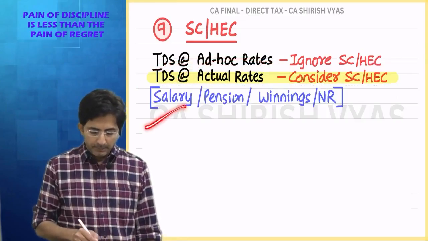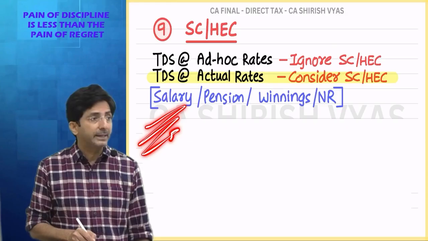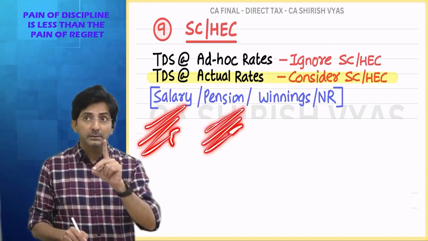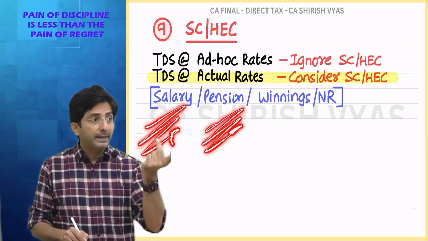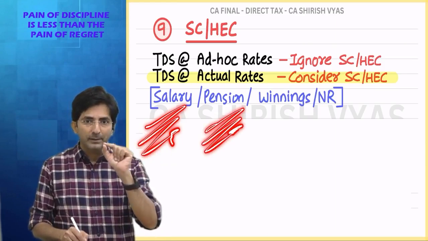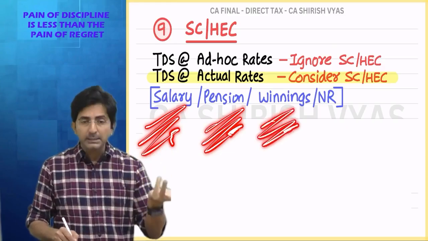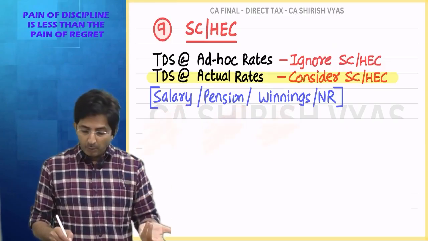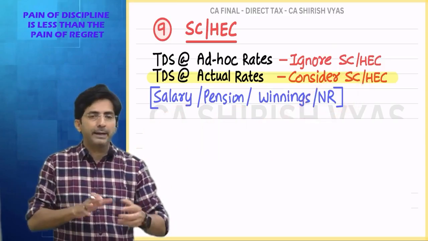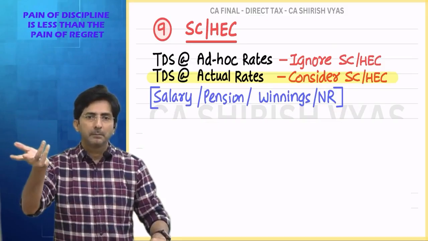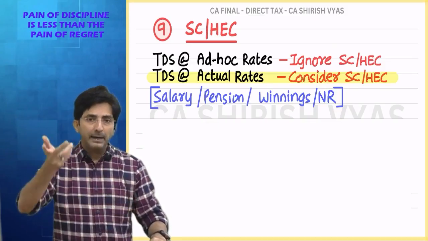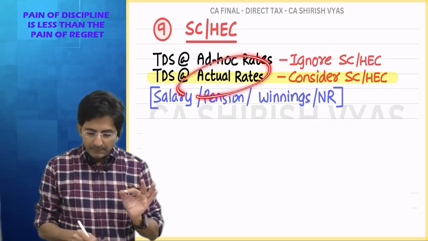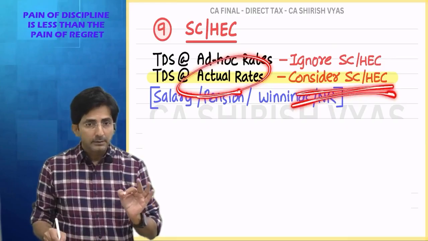See this. In salary, we deduct TDS according to slab rates, and slab rate is the real tax rate. Even in 194P pension, TDS is according to slab rates, for pensioners of 75 years or more. Winnings TDS is according to 30%, which is the actual tax rate. For NR, I already told you, TDS is under a different section, but I told you in advance that for NR, TDS is always deducted at actual rates. And if TDS comes at actual rate, consider surcharge and cess.